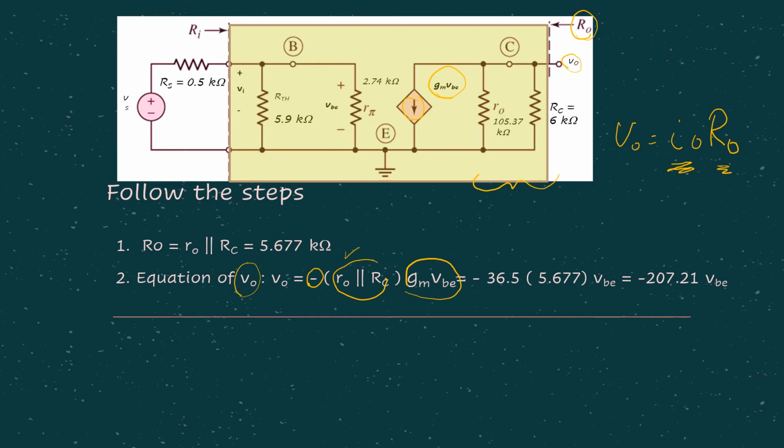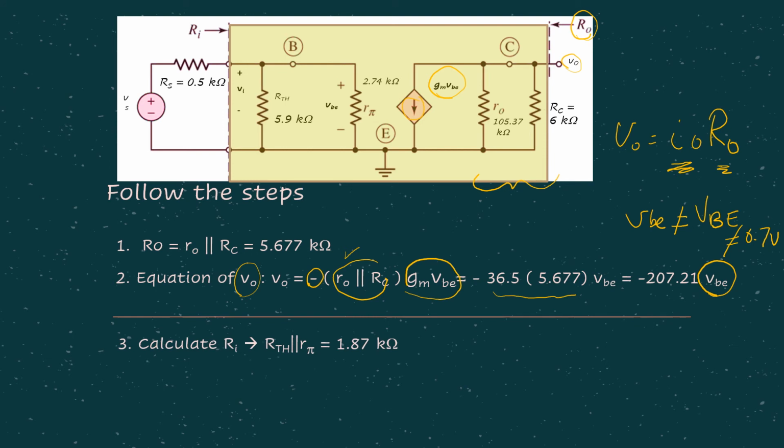So straight away substitute accordingly whatever values you know, leaving your Vo equation in terms of vbe. Please take note, this small vbe is not the same as capital VBE, which means it is not the same as 0.7 volt. So now in step number 2, we have Vo in terms of vbe.